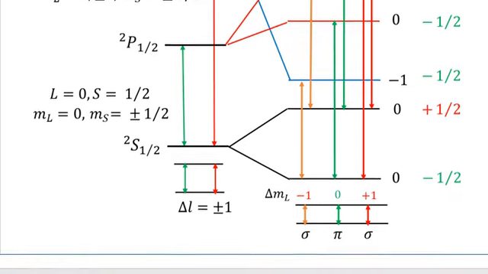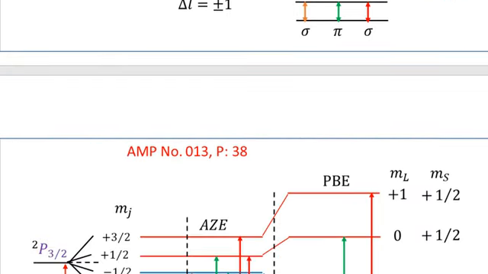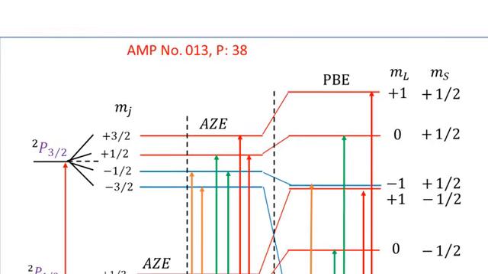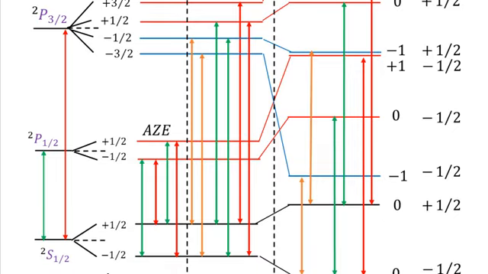Now in the next slide, I am going to make a comparison of the Paschen-Back effect with that of the anomalous Zeeman effect for the case of the sodium D1 line and sodium D2 line. So you see that I have shown the sodium D1 line for the transition from 2p1/2 to 2s1/2, and the transition from 2p3/2 to 2s1/2, which is the sodium D2 line.